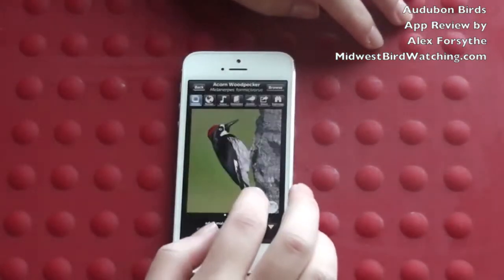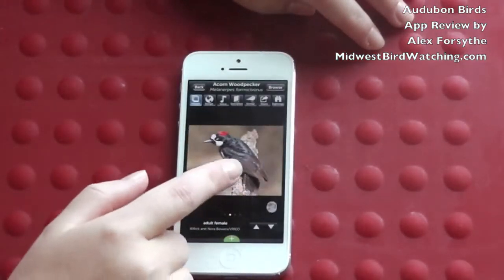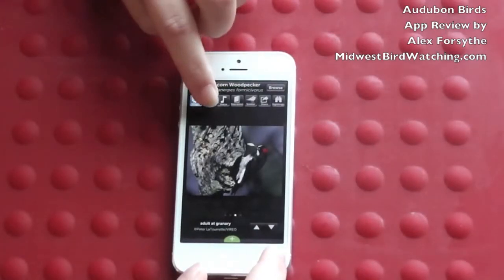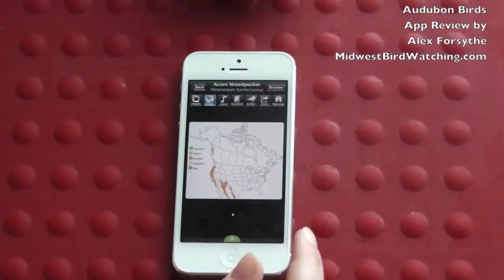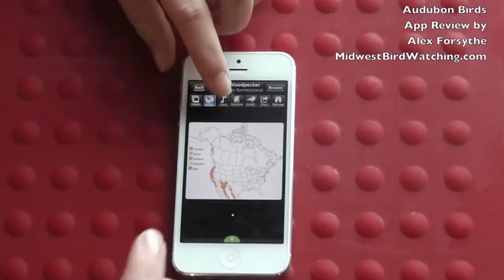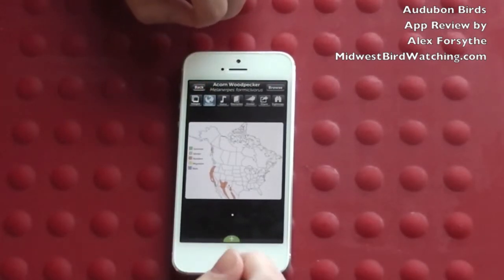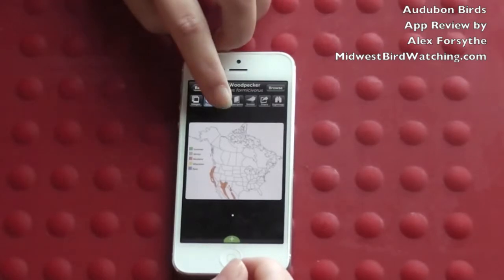For each bird, there's at least one picture of the bird. And you can also look at a range map where they're most common. And this app has the best recordings of any of the field guide apps.